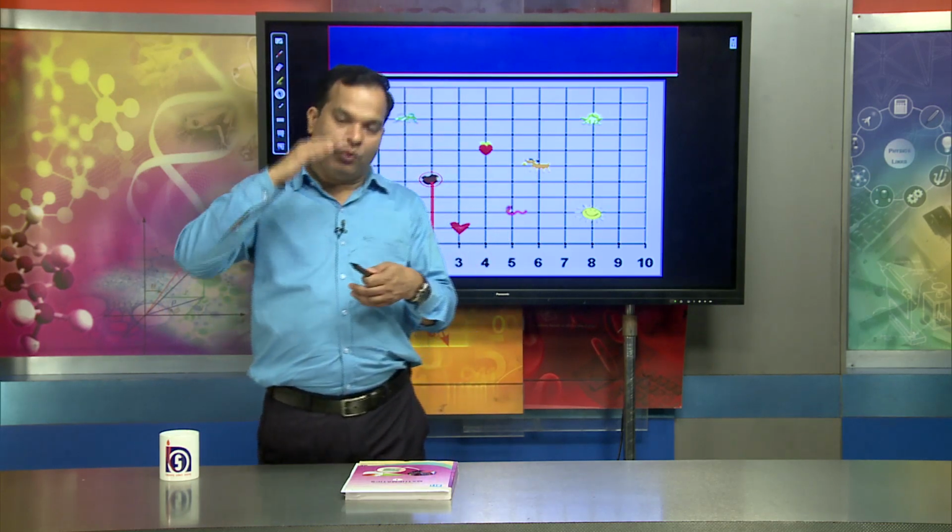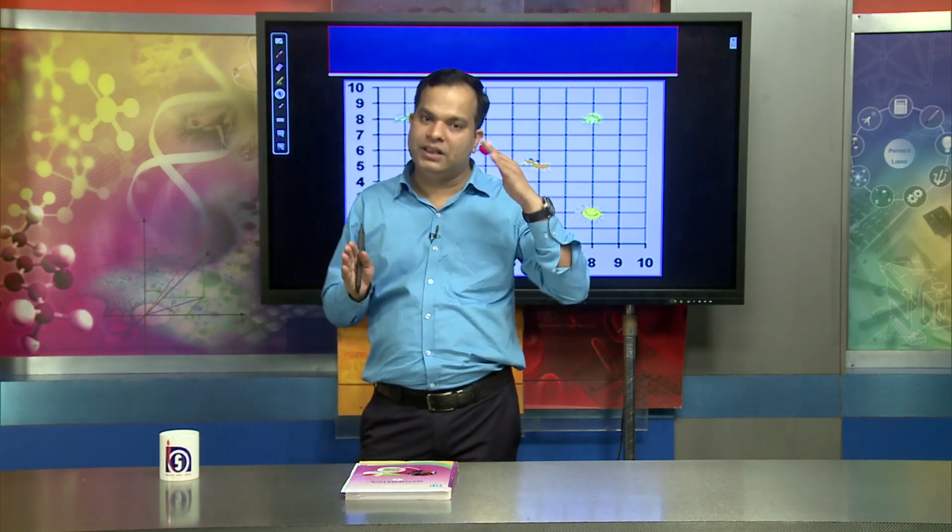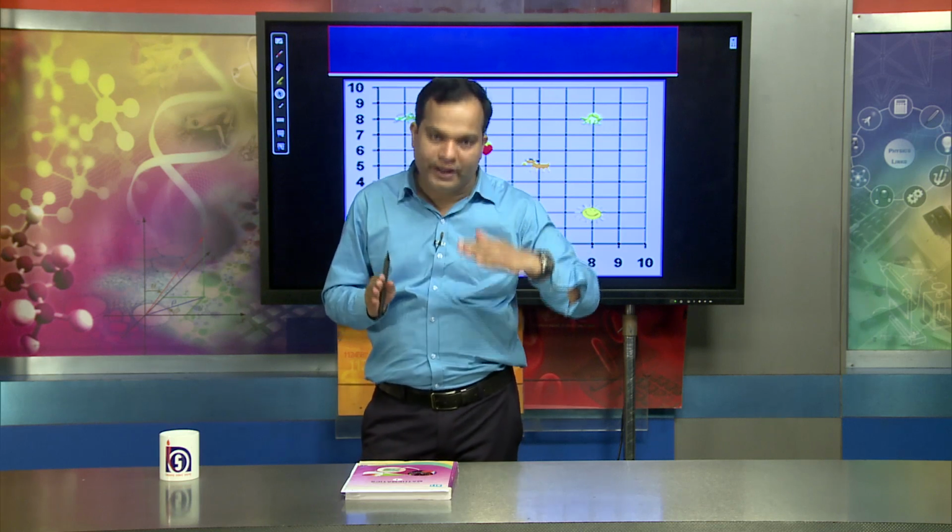When talking about the location of the object, we can say it is with respect to the x coordinate and y coordinate.